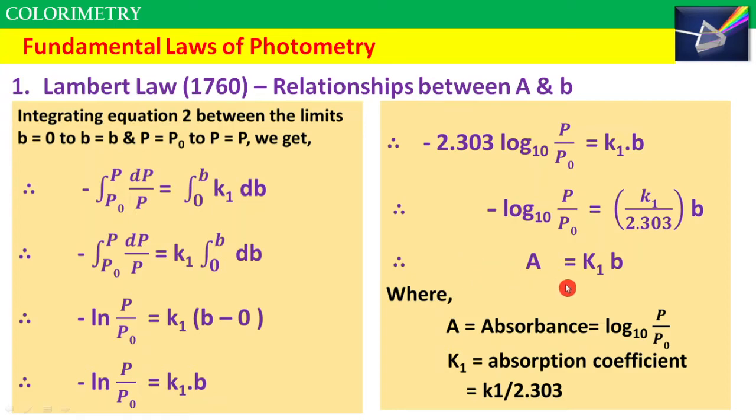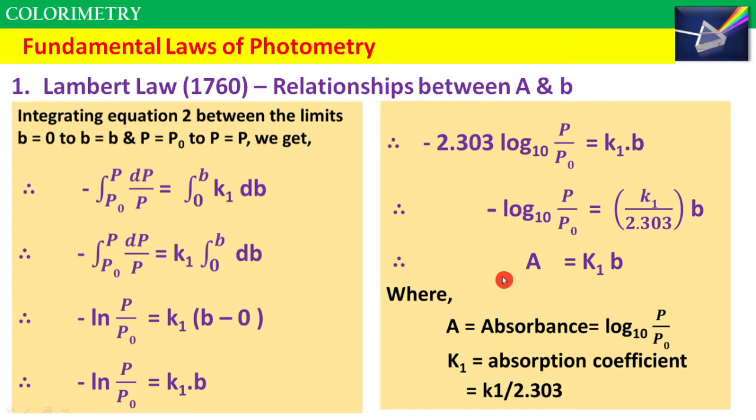A is equal to K1 times b, where A stands for absorbance, which is equal to negative log to the base 10 of P upon P0. Here I forgot to write the negative symbol, you can write it. Then capital K1 is equal to k1 divided by 2.303, which is called the absorption coefficient.